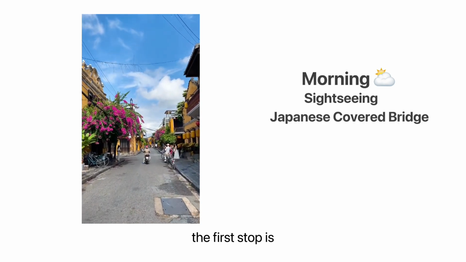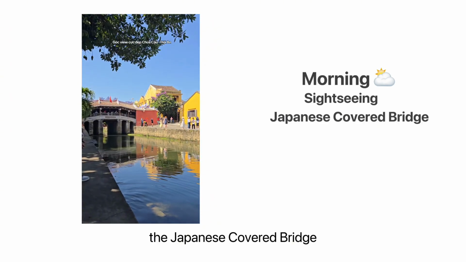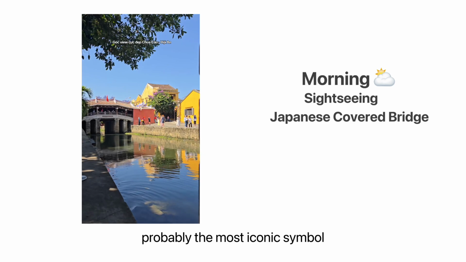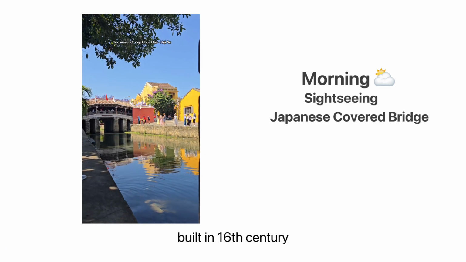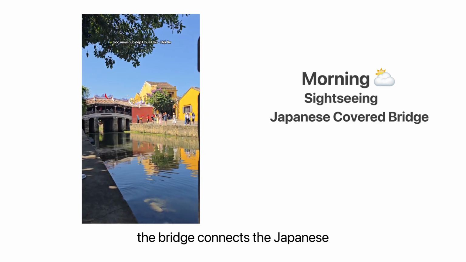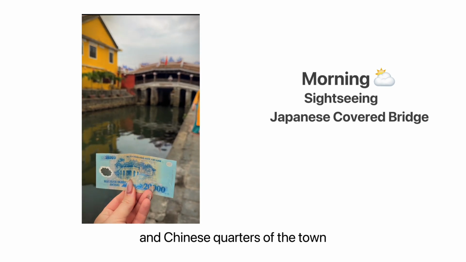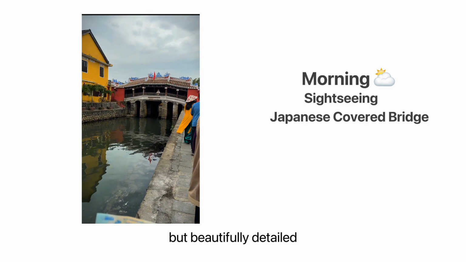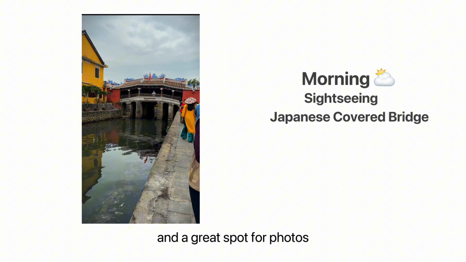The first stop is the Japanese Covered Bridge, probably the most iconic symbol of Hoi An. Built in the 16th century, the bridge connects the Japanese and Chinese quarters of the town. It's small but beautifully detailed and a great spot for photos.